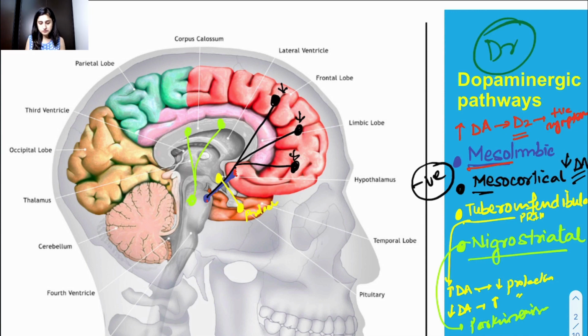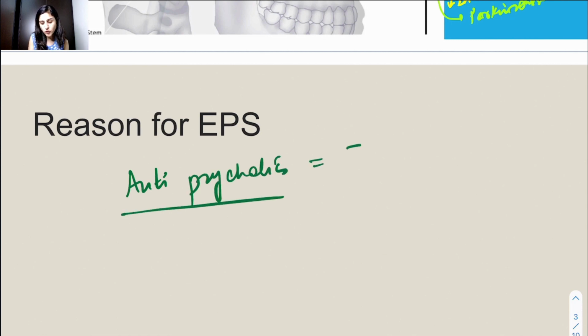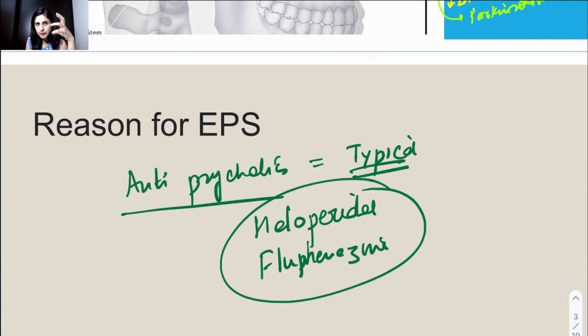So the reason is the drugs, for example antipsychotics, especially your typical antipsychotics. For example, we have haloperidol and we have fluphenazine. These are very potent typical antipsychotics. They work by blocking the D2 receptors in the brain.